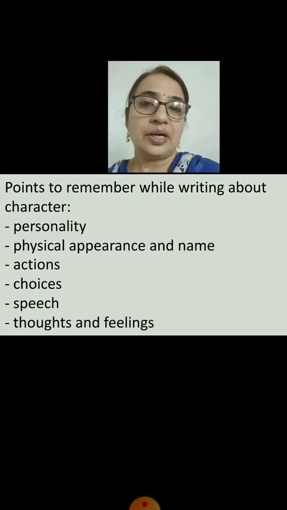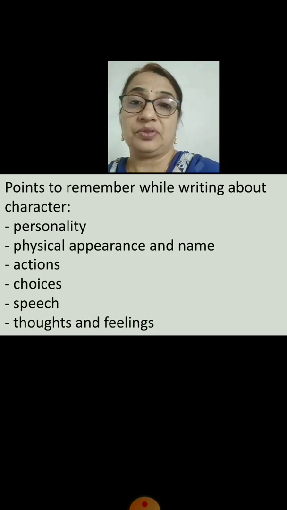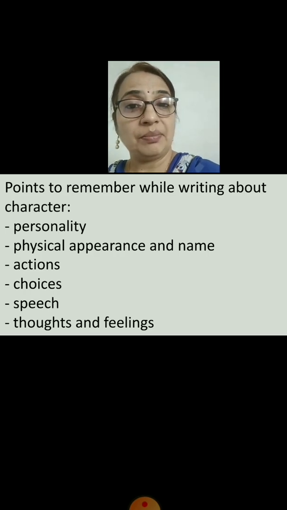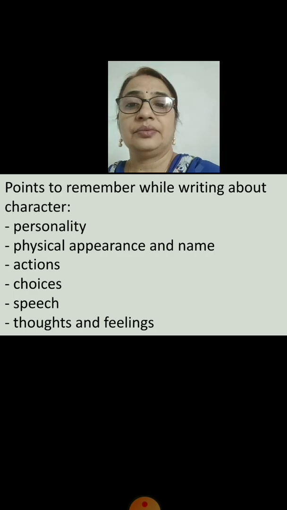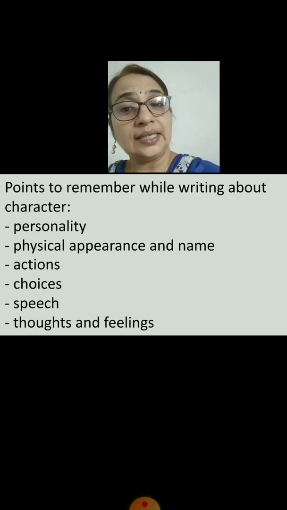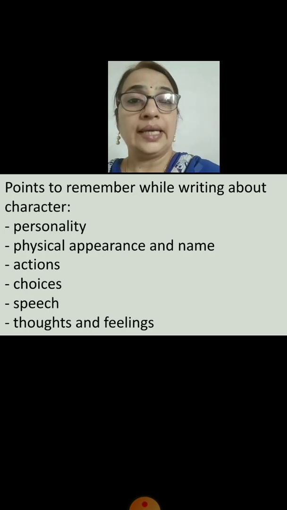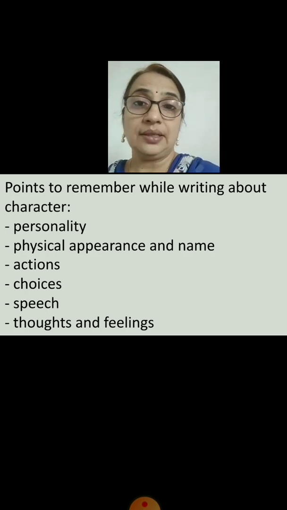Now, today we are going to write a character sketch. So these things we have to remember in mind. Now, what points do we have to remember? Let's see. First thing, personality. Second, physical appearance and name. You have to mention the name of which character you are writing. Then his physical appearance. How does he look?